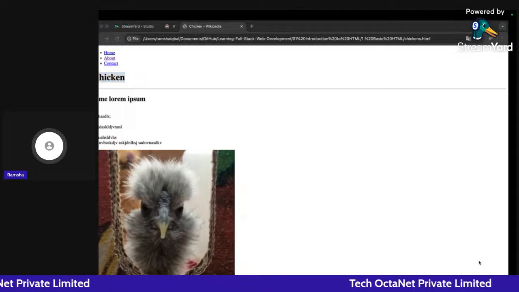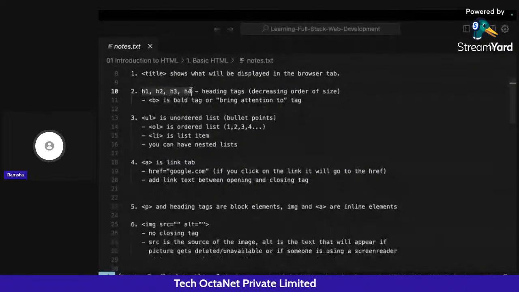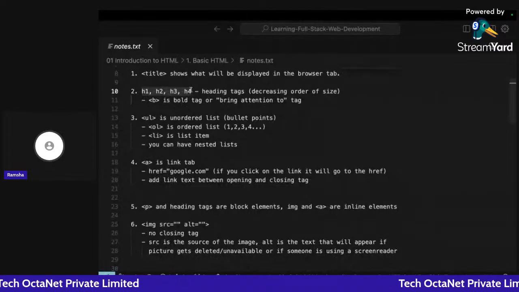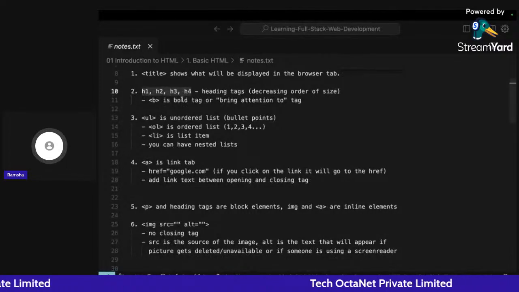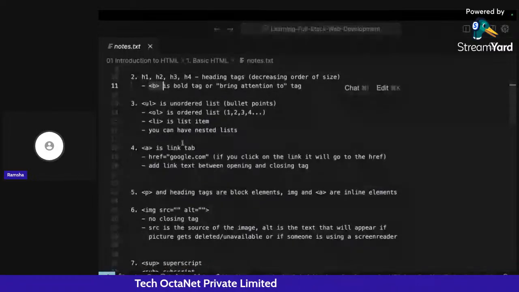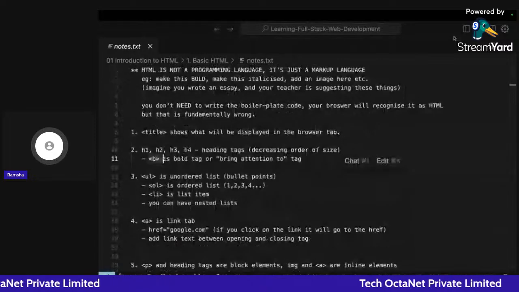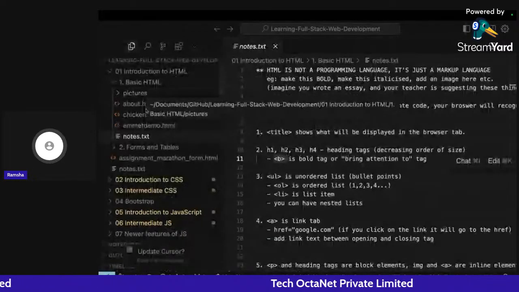Okay. So all of these sort of things we can also do, like we can add different headings, sizes, different heading tags, subheadings. We can also make a text bold by using the b tag. We can also create lists. So there are a lot of things that we have here. So starting with, I'll show you everything one by one.